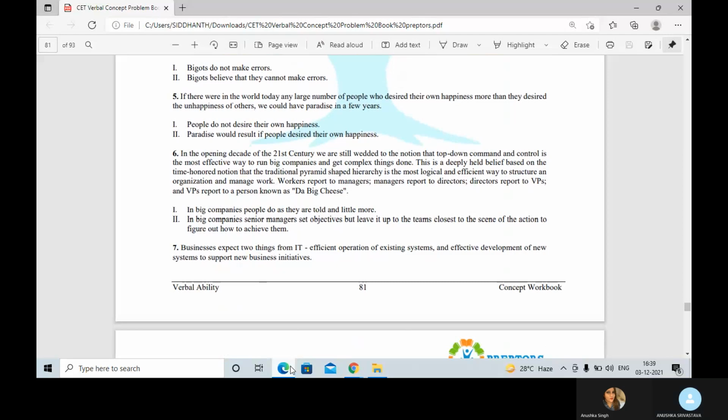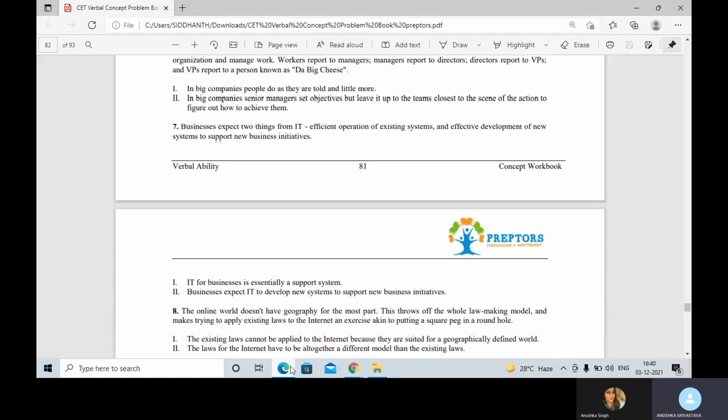the big Gs. Now, in this entire paragraph, we're talking about how top-down command and control is most effective and how there is a hierarchical structure in which a person reports to another person and another person reports to the third person. So, obviously, the first conclusion follows. In big companies, people do as they're told and little more. The second one talks about a decentralized and flexible organization, in which senior managers set objectives but leave it up to the team closest to the scene of action to figure out how to achieve them. This is not what we mean by top-down command and control, so my answer becomes only 1.